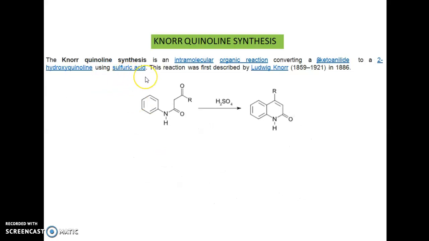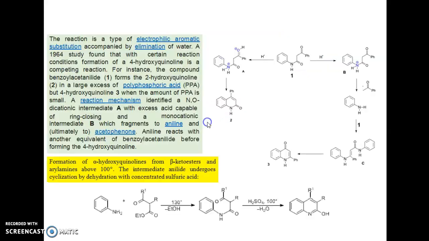So another method is the Knorr quinoline synthesis. It is an intramolecular organic reaction converting beta-ketoanilide to 2-hydroxyquinoline using sulfuric acid, which is given by this reaction.